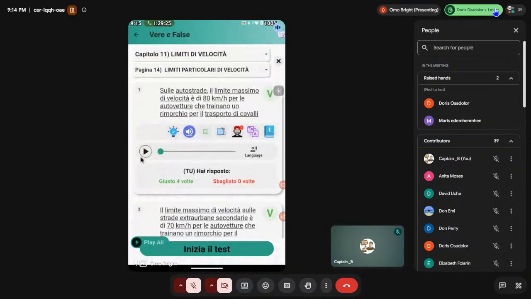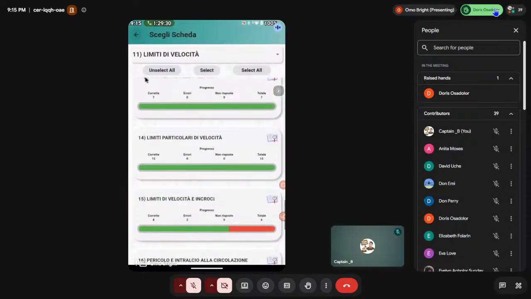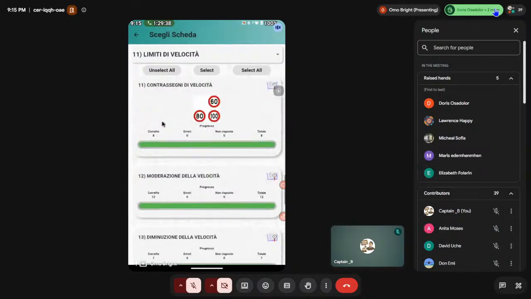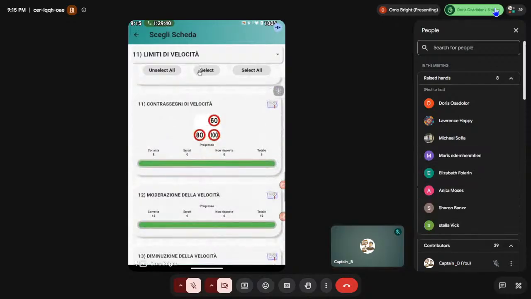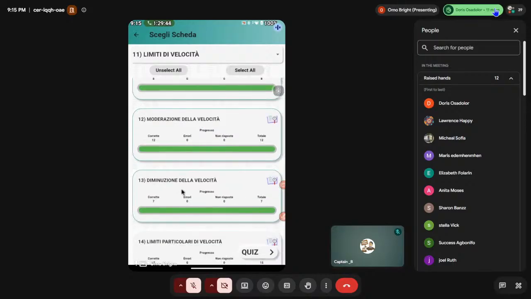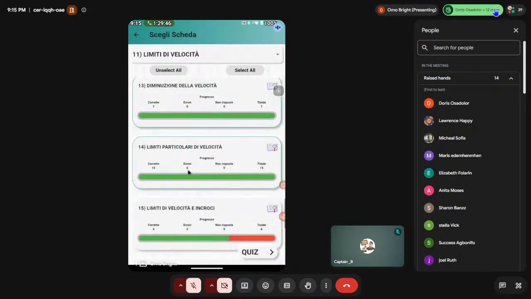All right. So, any other question, anybody? Okay. So, meaning everybody understood this, right? If you don't really understand this, raise up your hand. Let's do the quiz together. So, we started from 11 just now. From 11, I will select from 11 now. 12, 13. Then I also add 14 to it. So, let's do the quiz.